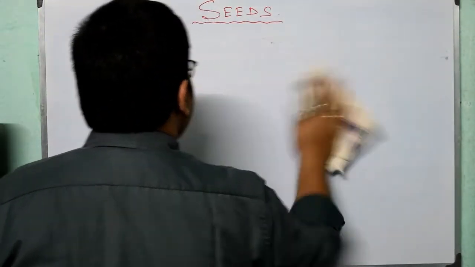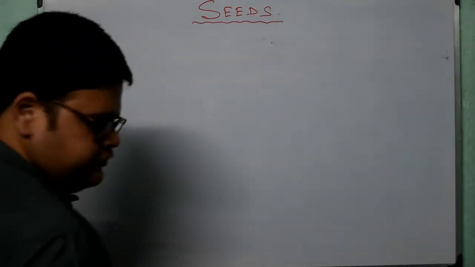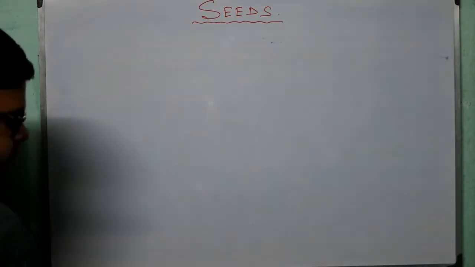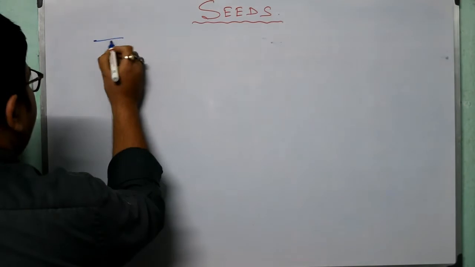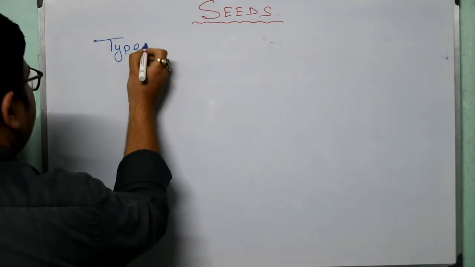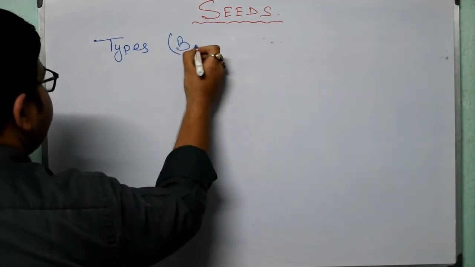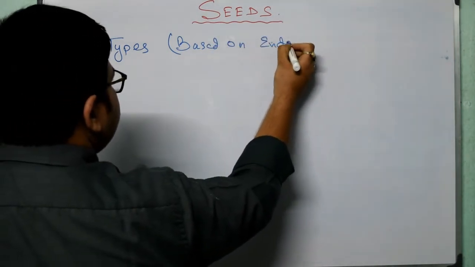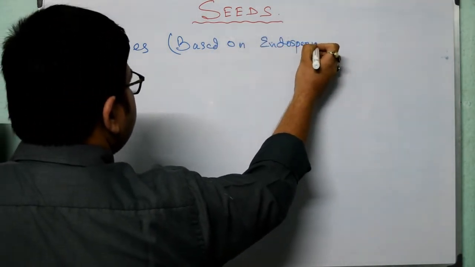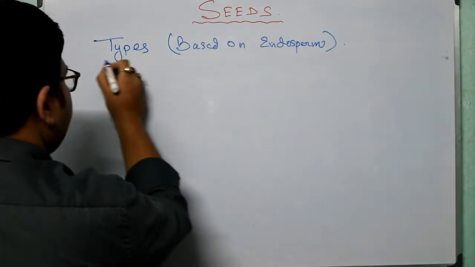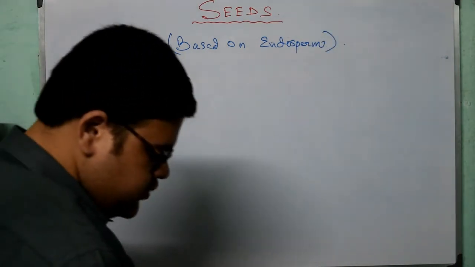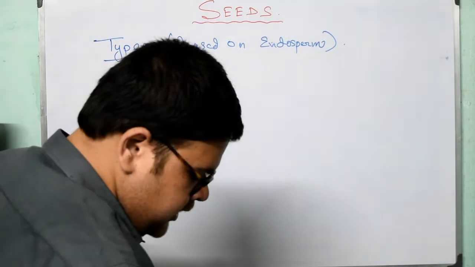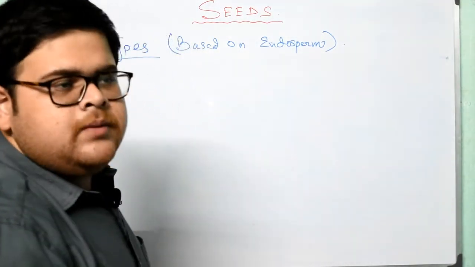Okay, so types of seeds based on the endosperm. So we are classifying here the types of seeds based on the endosperm. So what are the types based on endosperm? Number one is albuminous, another one is exalbuminous.